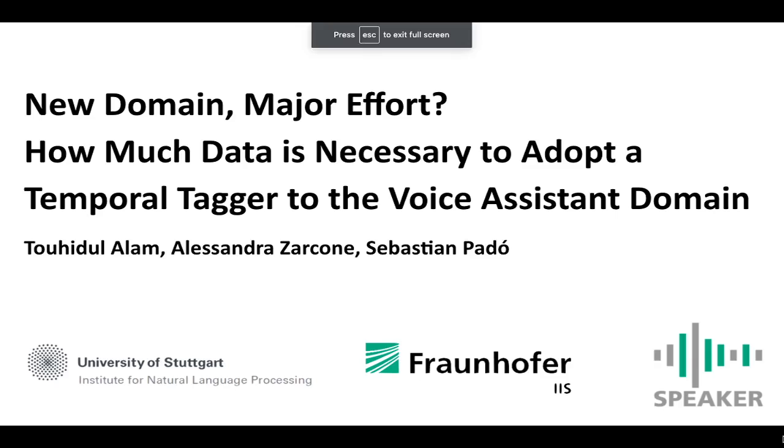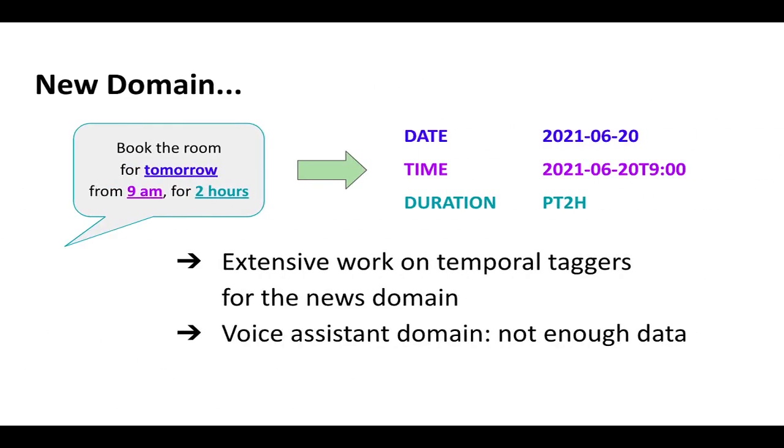Thanks. Hey all, this is Stowe and I'll talk in short about our paper on a temporal tagger for the voice assistant domain. So, what is a temporal tagger? For example, in a command, "book the room for tomorrow from 9 am for 2 hours," it has several expressions indicating date, time and duration. Those have some absolute values with respect to the reference time. The tagger extracts these expressions and normalizes them in some standard format.